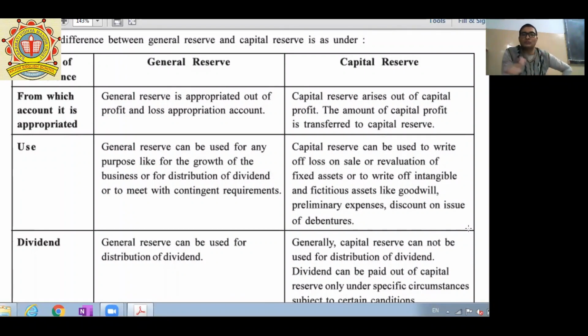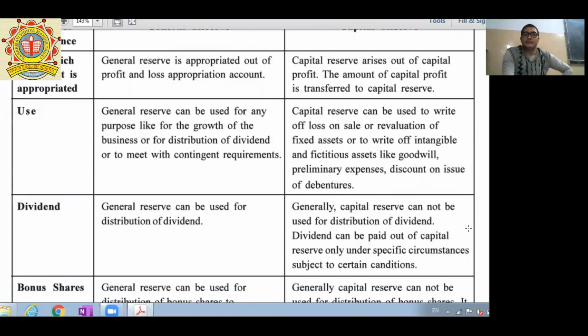So you cannot use it just anywhere. Capital reserve, which we completed two pages before, where we discussed that it can be used to write off fixed assets or intangible assets or tangible assets, or to issue bonus shares. Dividend.